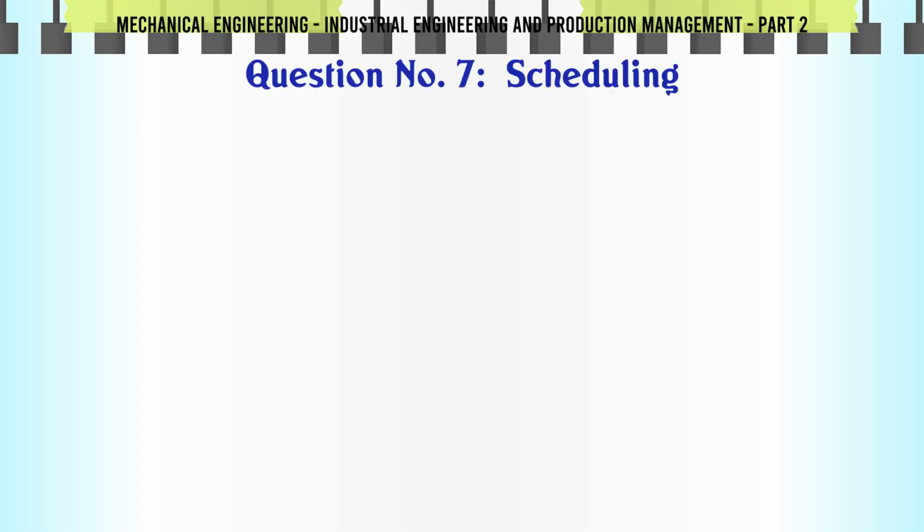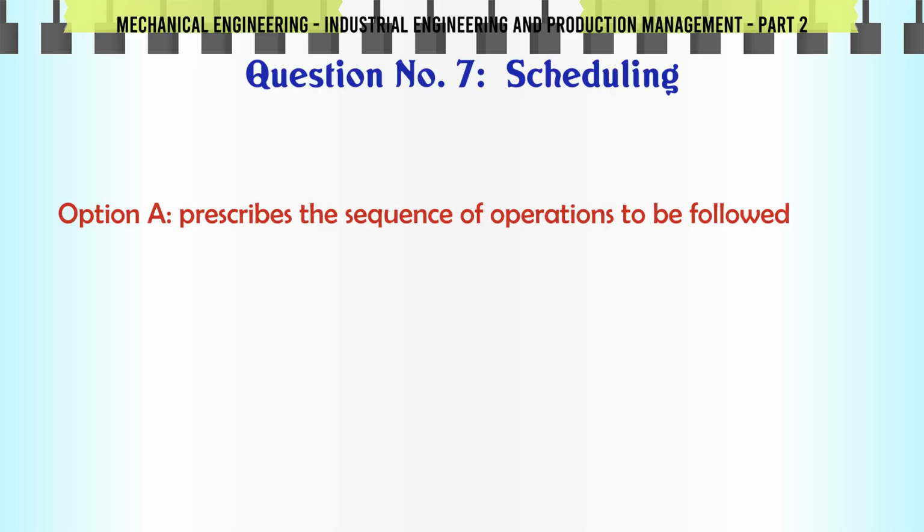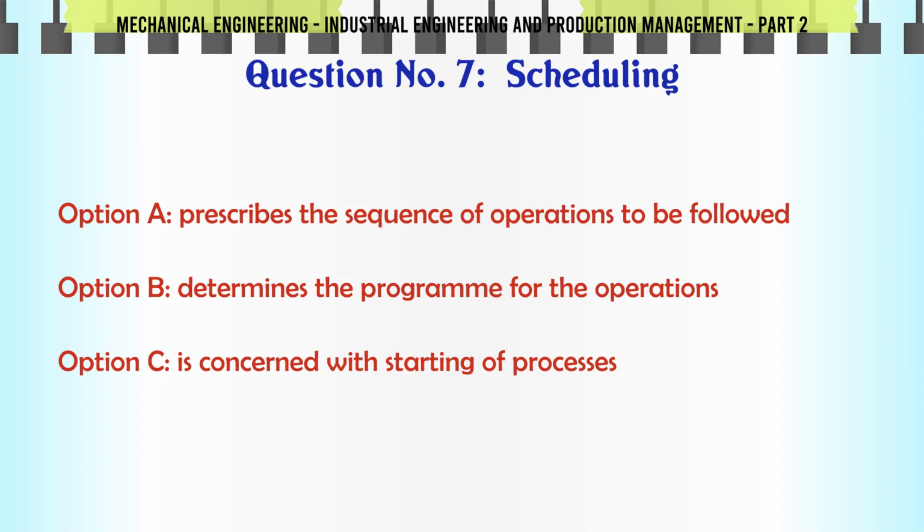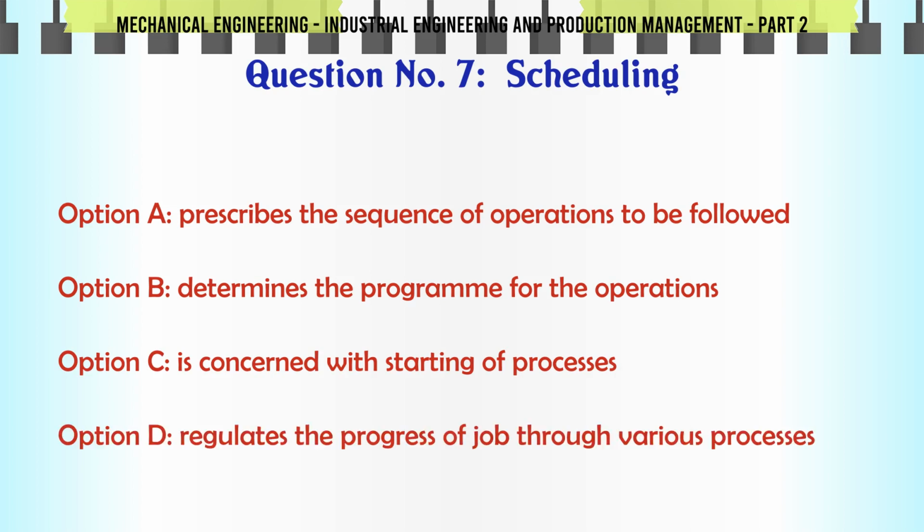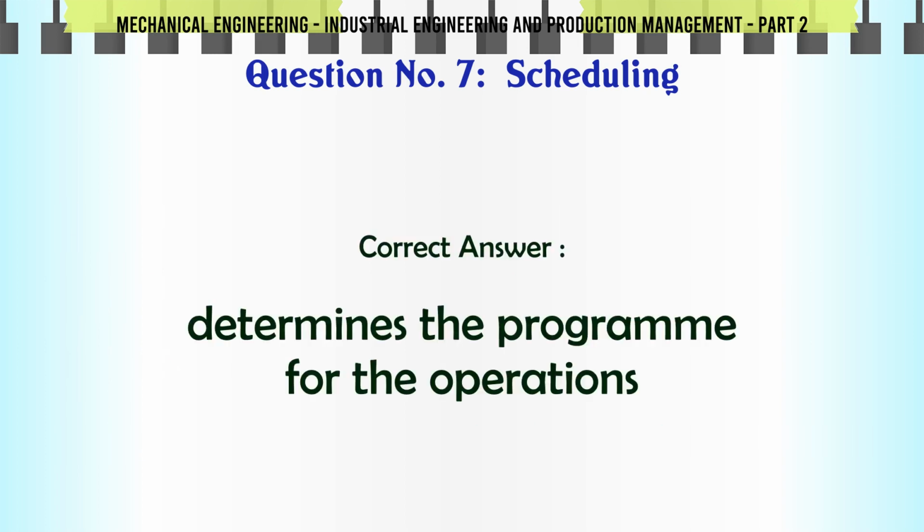Scheduling. A. Prescribes the sequence of operations to be followed, B. Determines the program for the operations, C. Is concerned with starting of processes, D. Regulates the progress of job through various processes. The correct answer is determines the program for the operations.